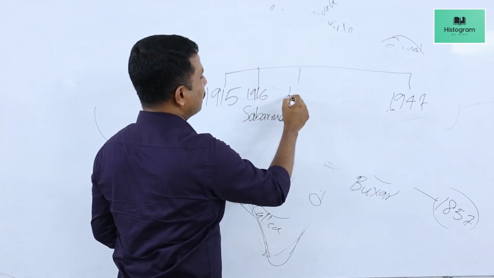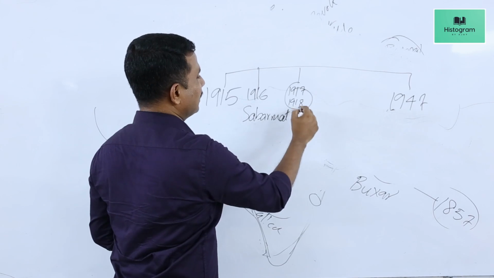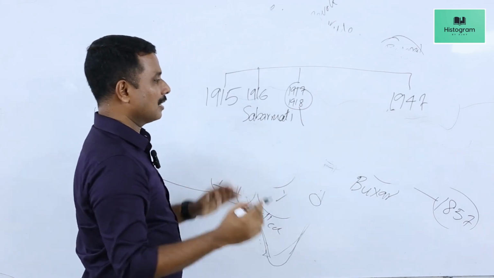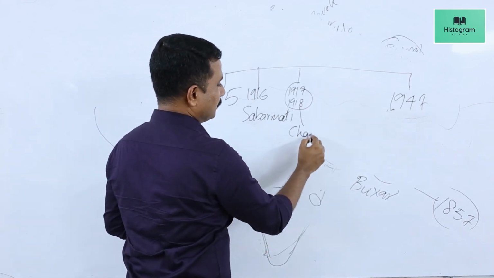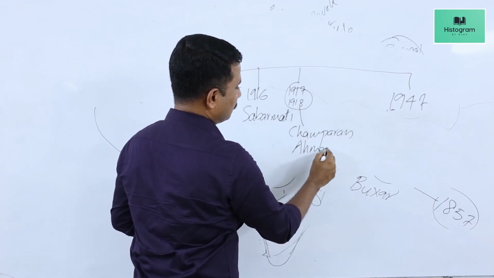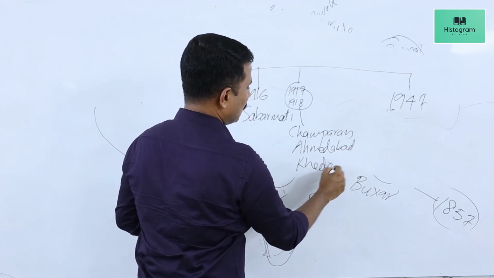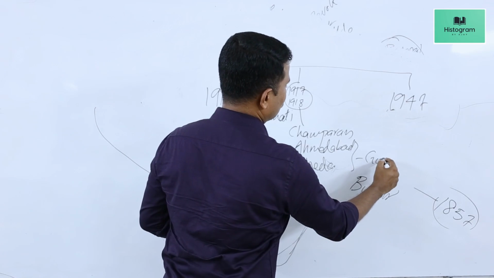And in the 1917-18 period, he engaged in certain local struggles in India: Champaran in Bihar, Ahmedabad, and Kheda, both in Gujarat.